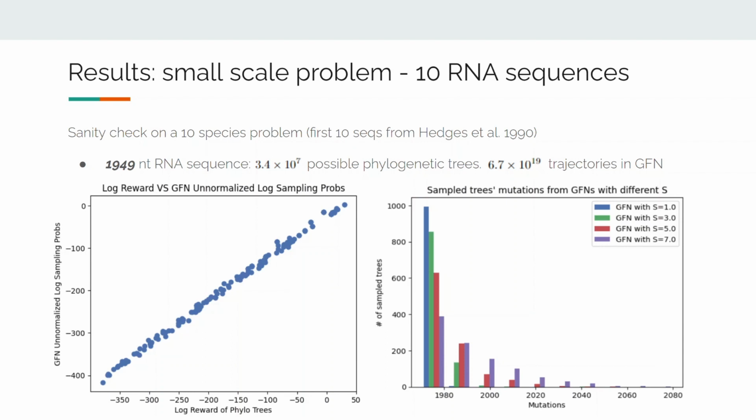The left graph shows the log rewards versus log sampling probability for a large set of trees. This shows that our GFlowNet learns a good sampler that can sample trees proportional to the rewards. The right graph shows the distribution of sampled trees' total mutations. We plot 4 histograms with GFlowNet trained with 4 different S values. Remind that with smaller S, we should have a sampler that is more concentrated on the low mutation trees, and this is indeed the case.